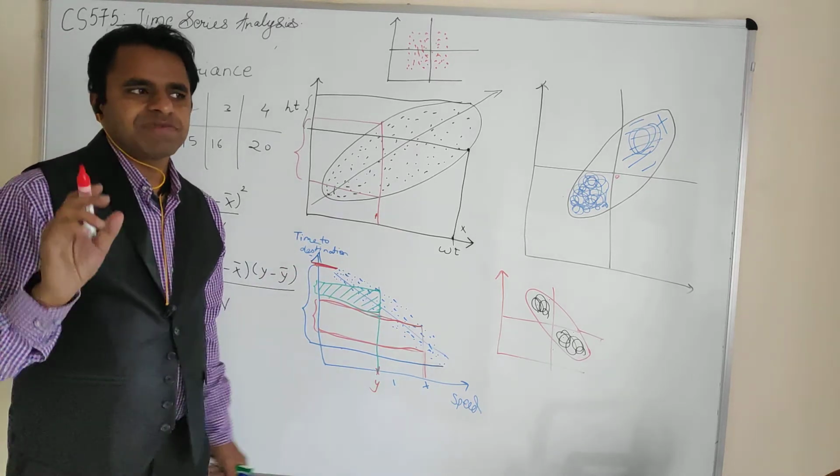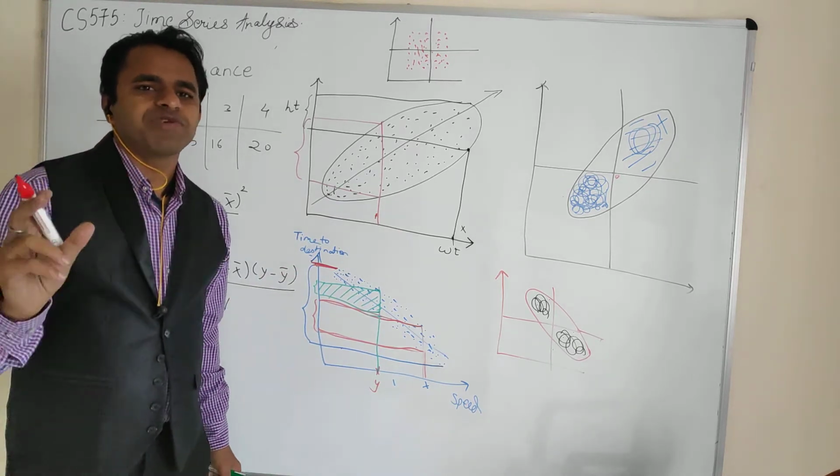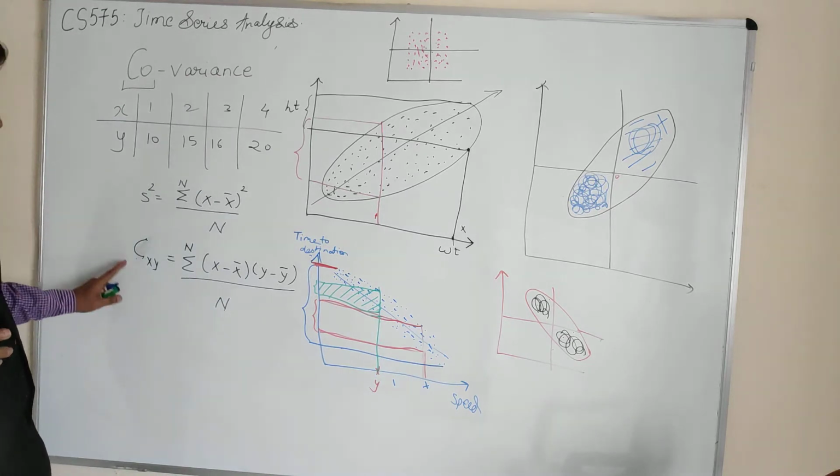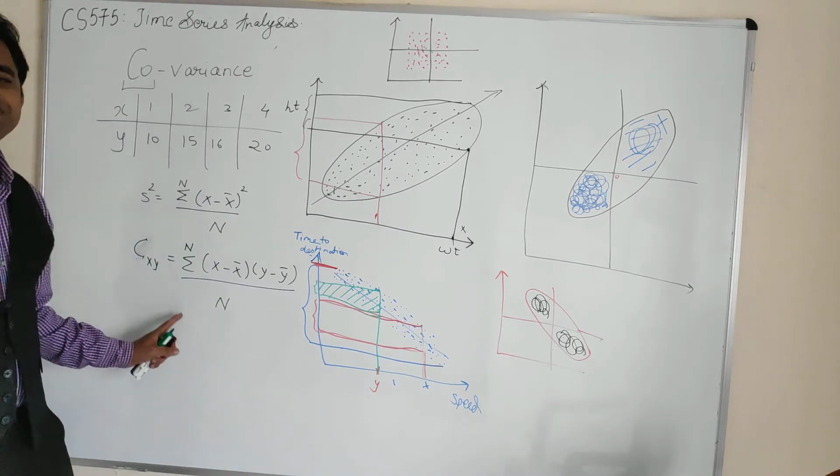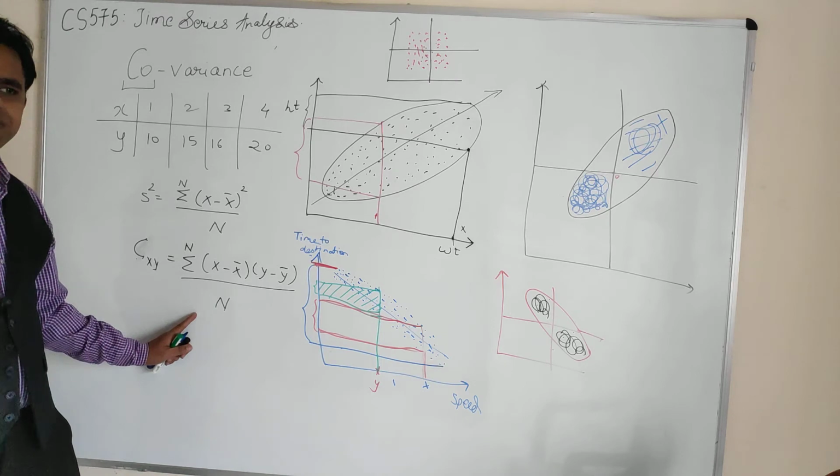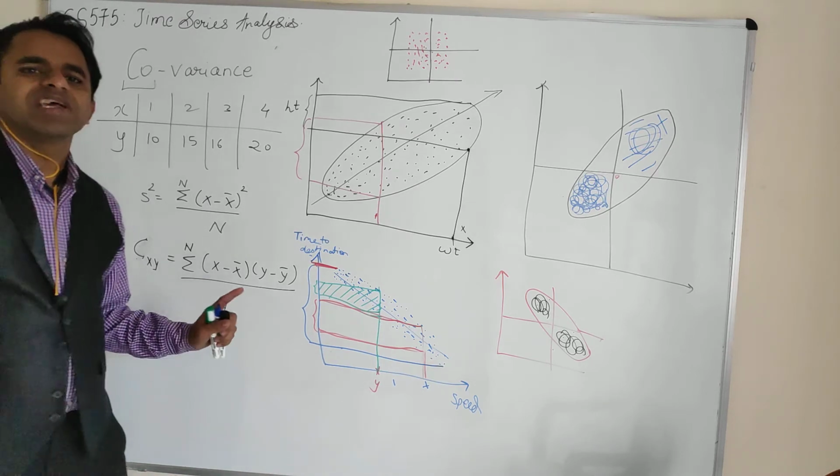So that's it for this class. We will have a small lecture next on the correlation coefficient. You will see why covariance is not a significant indicator and does not always help. So we standardize this to a correlation coefficient.